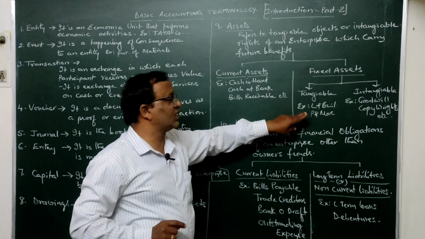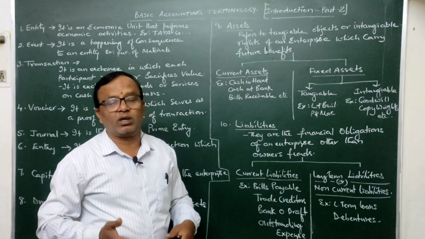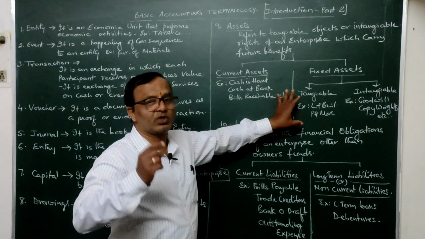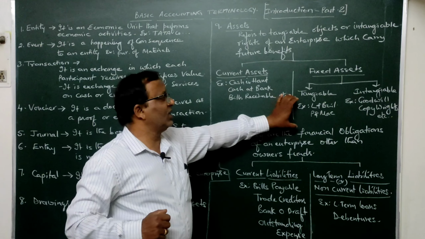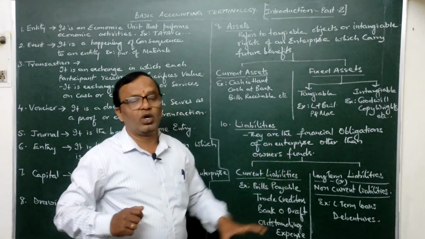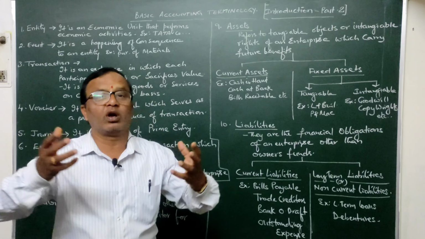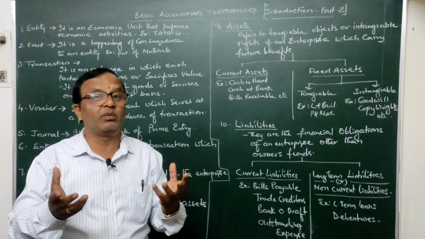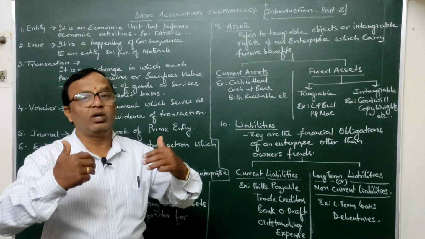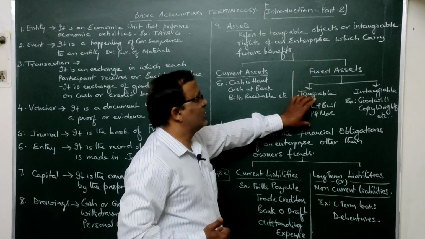Examples of tangible assets are land and buildings, plant and machinery, furniture, vehicles, like this. These are those particular assets which can be seen with our eye. Basically these tangible assets, these fixed assets, are those which are obtained by the business to use for a longer period. They are held by the business not with the intention to sell again, but to use in the business for running their particular business or enterprise. This is tangible assets.